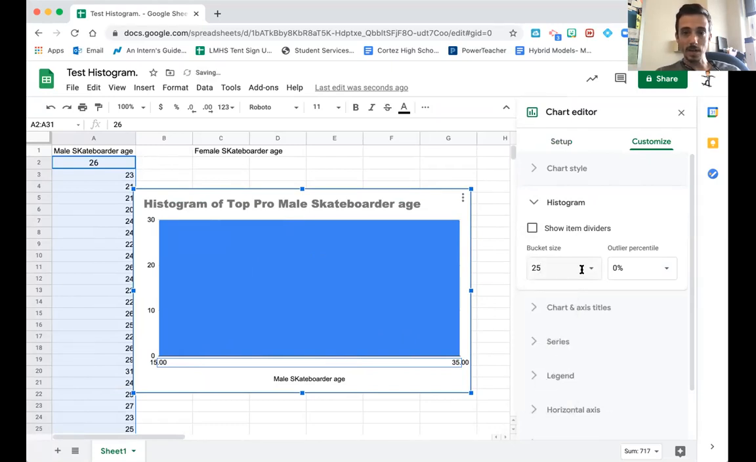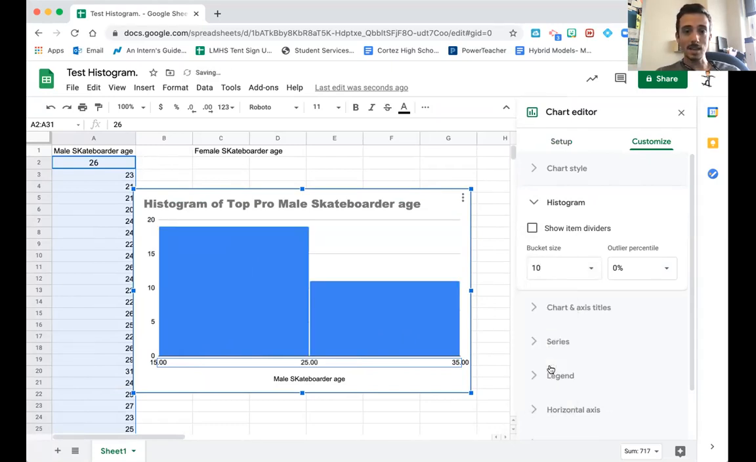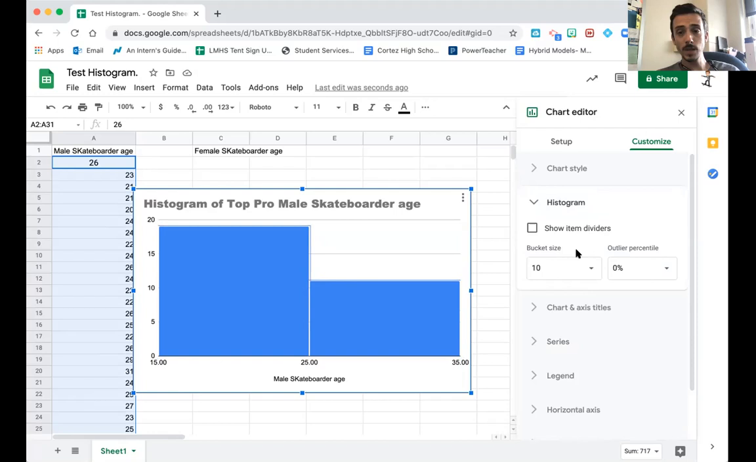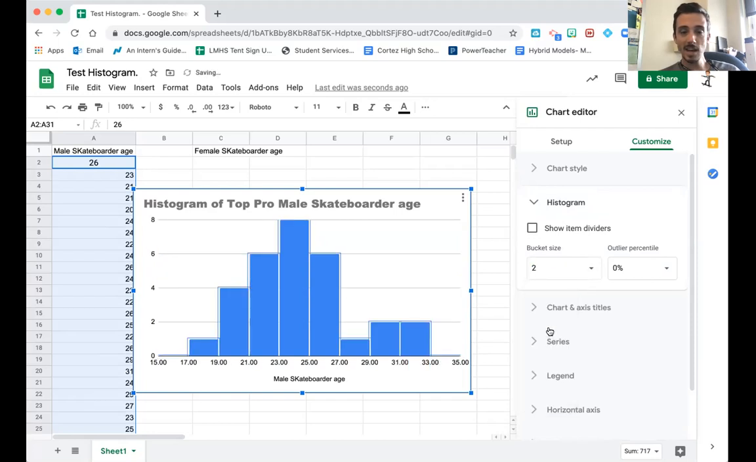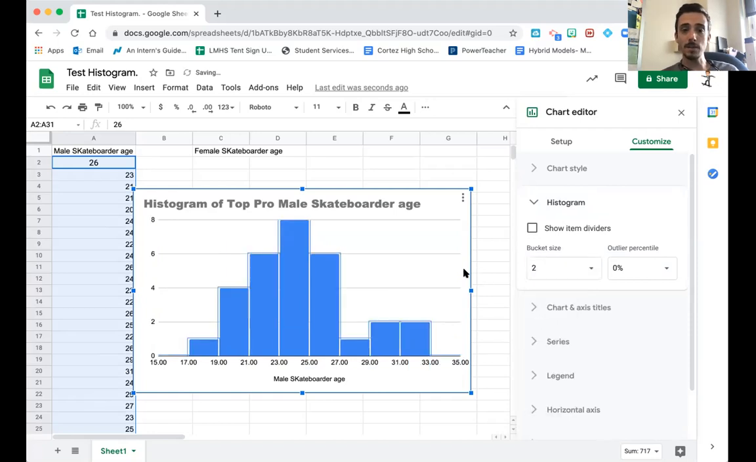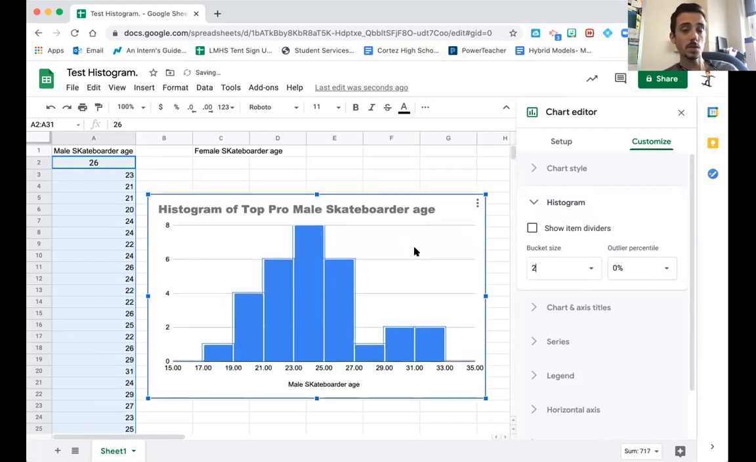If I hit 25, not much changes. If I hit 10, that gets a little bit better. This is now saying that almost 19 skateboarders are between the ages of 15 and 25, but remember that we want to have more than 5 bins. To make that happen, the best way to do it, I think personally, is to have the bucket size go in increments of 2. For your data, it might be different, but mine can go in increments of 2. And lo and behold, I have my first graph, which is good.